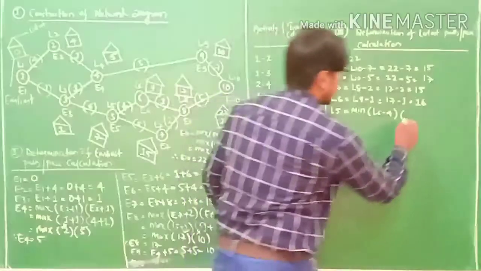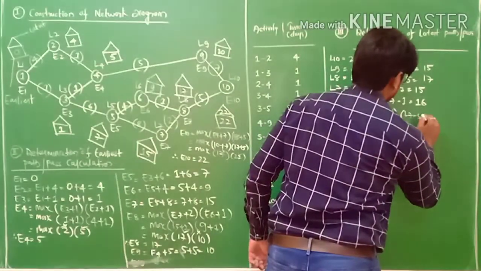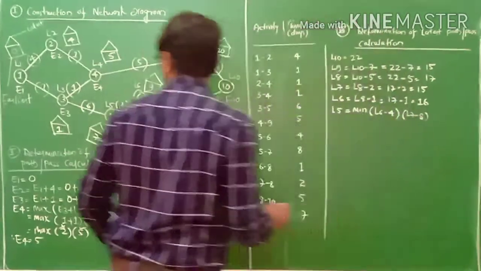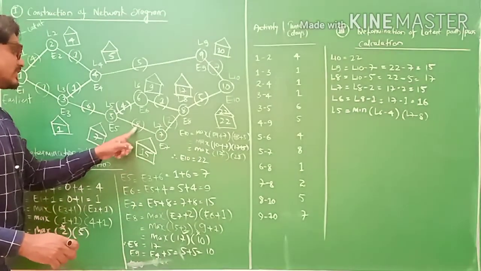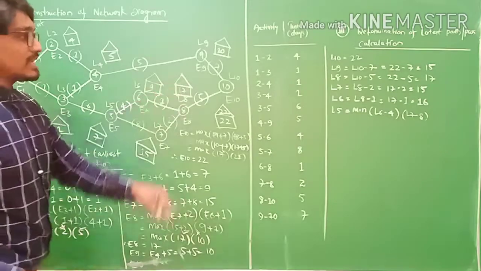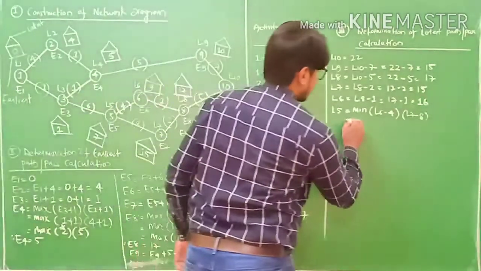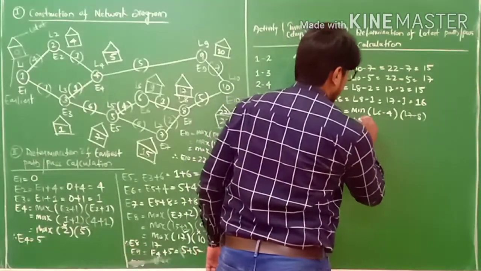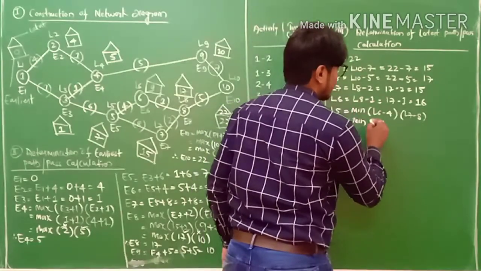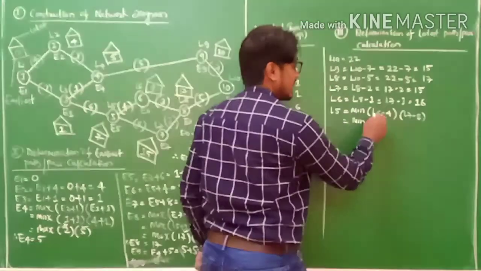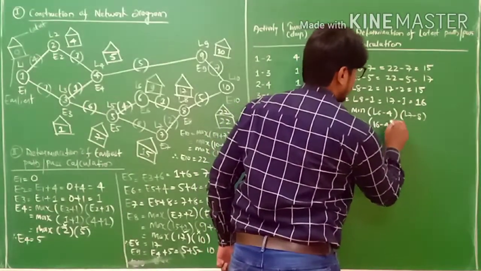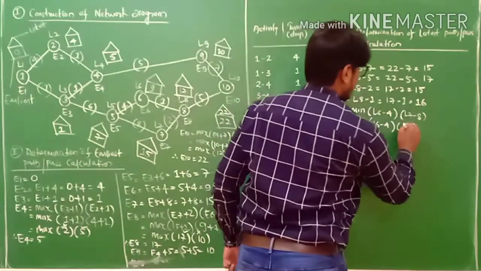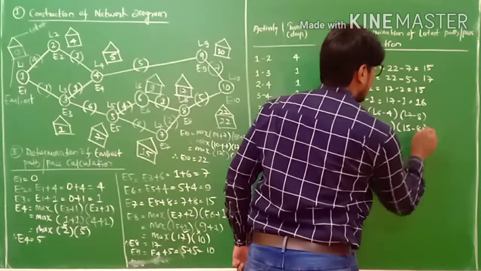Why minus 8? See, for L7 and this one, the activity time is 8 days. Then for simplification, I write minimum value because we have to consider the minimum in case of latest calculation. L6 is 16 minus 4, and L7 is 15 minus 8, my friends.